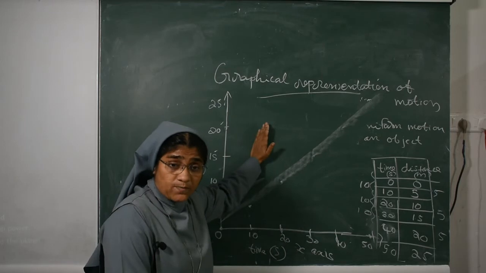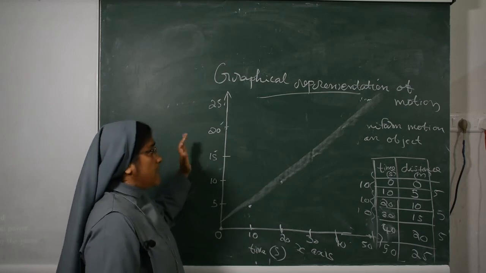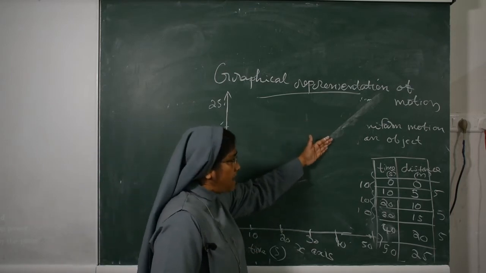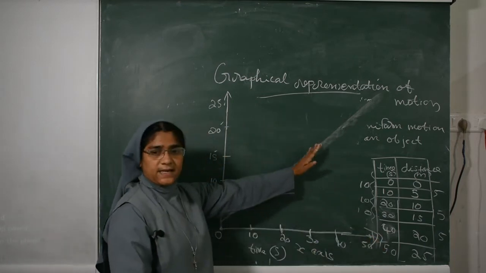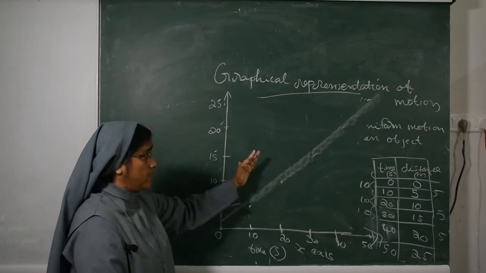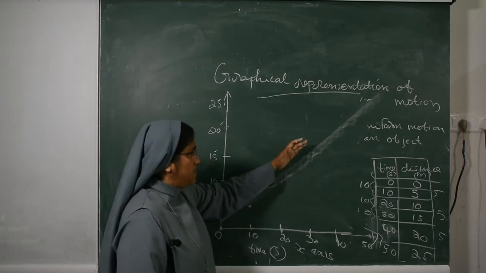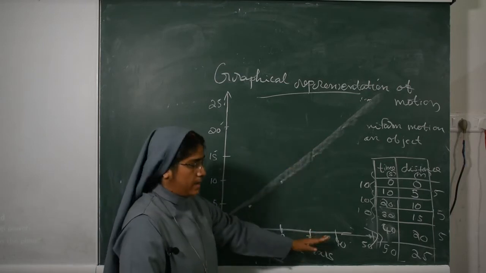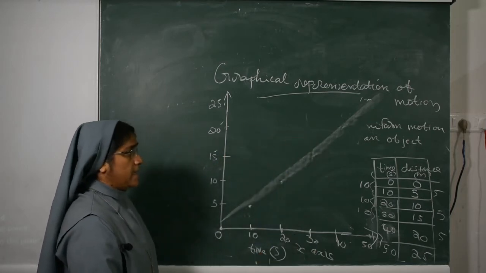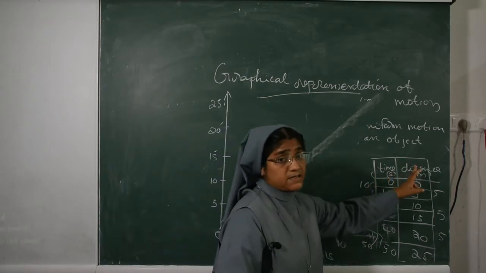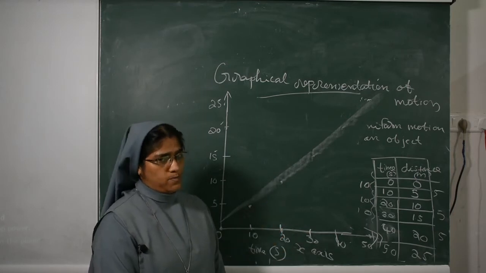So what is the nature of the graph for a uniform motion of an object? The nature of the graph for a uniform motion of an object along a straight line is a straight line which is inclined to the x-axis. Here you see time is given, distance is given, but we don't know the speed. How will we find out the speed of the object?